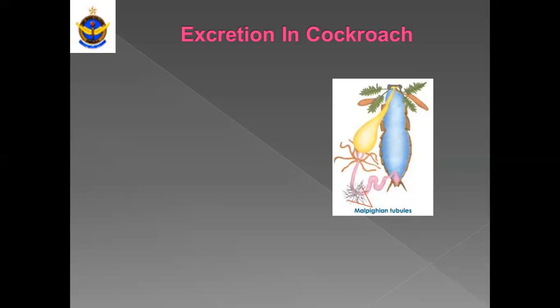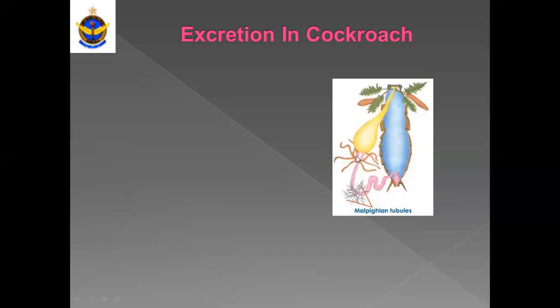As you see in the picture, we have already discussed that cockroach is an insect included in phylum Arthropoda, because it has jointed legs. We have already discussed its digestive system in previous classes, where we discussed that it has an alimentary canal or gut in three sections: foregut, midgut, and hindgut.